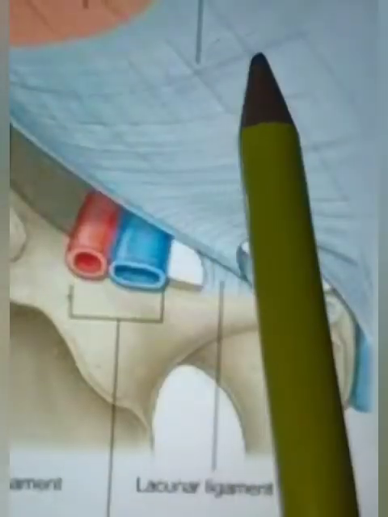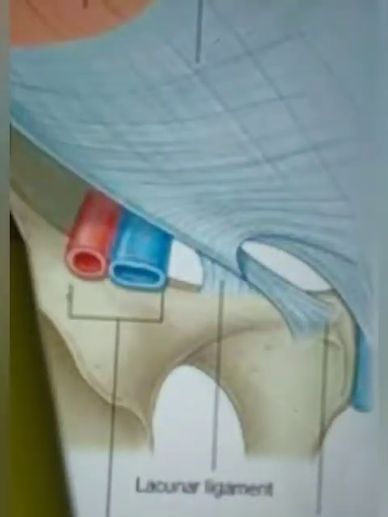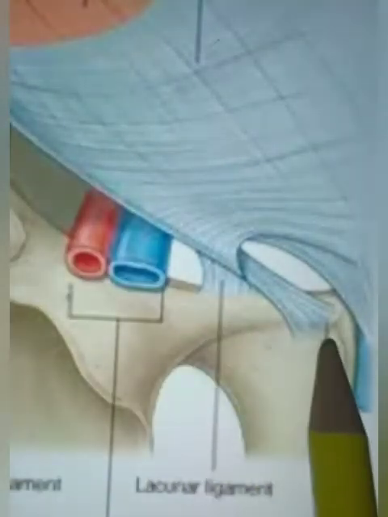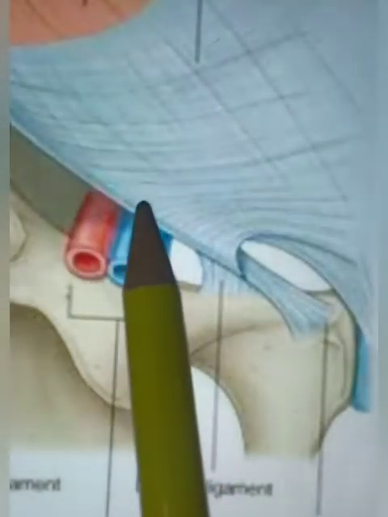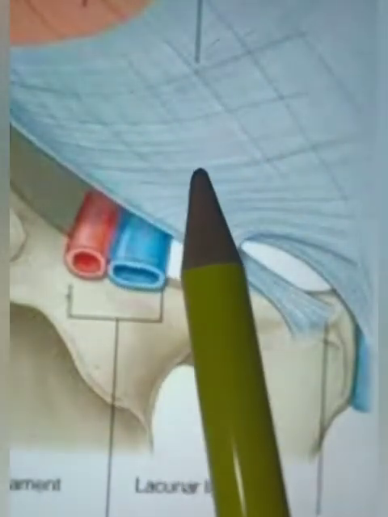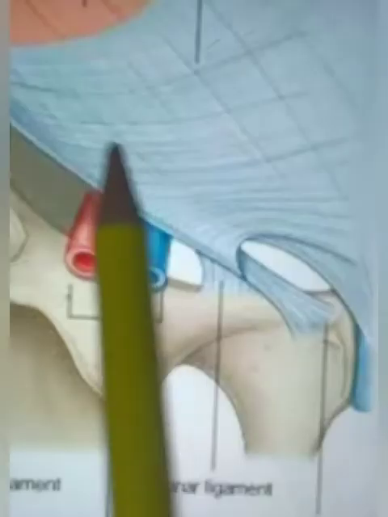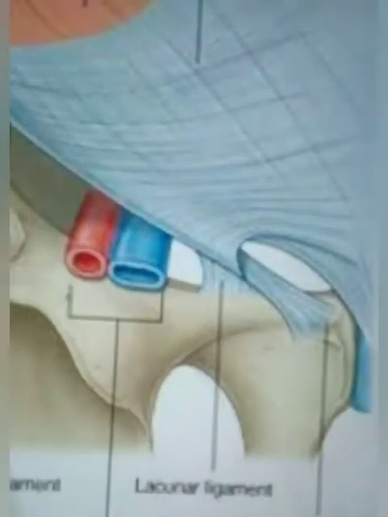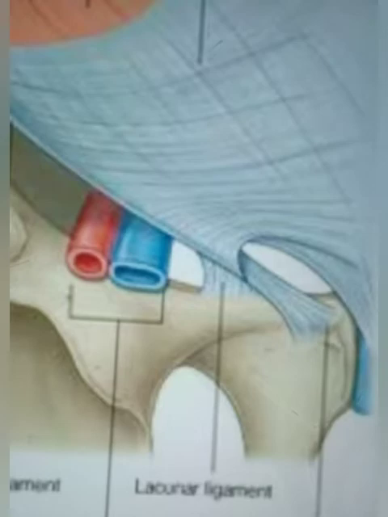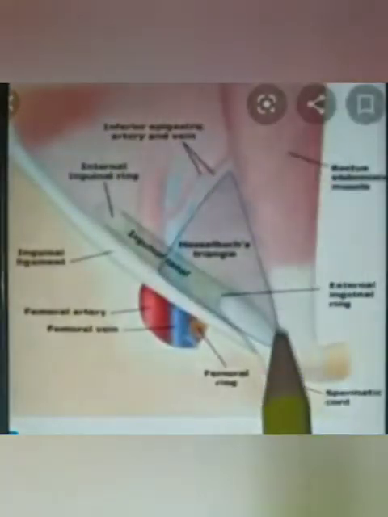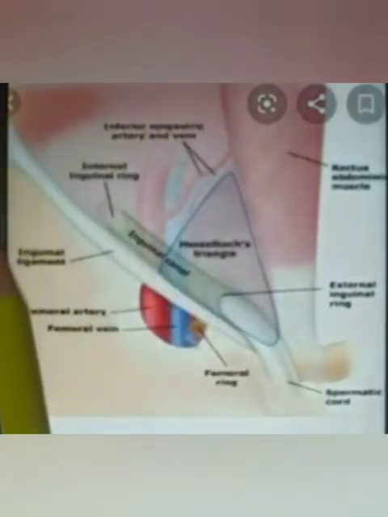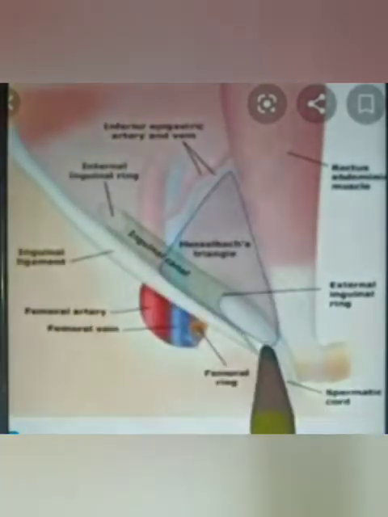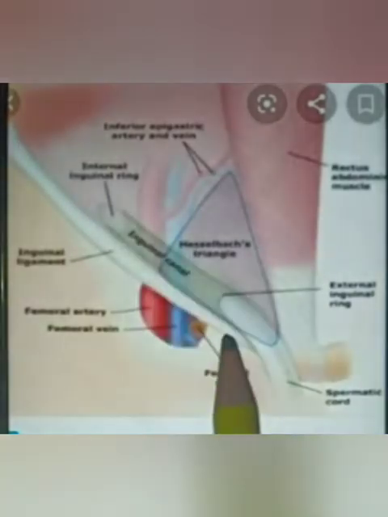See, this is the external oblique abdominis muscle. It is folded backward to form a ligament, the inguinal ligament, from the anterior superior iliac spine to the pubic tubercle. When it is folded backward, inside it there is a canal called the inguinal canal. This is the diagram of the anterior abdominal wall. This is the rectus abdominis.